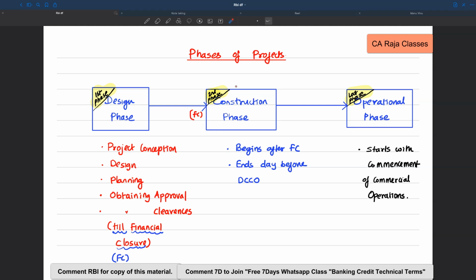It means on the date of commencement of commercial operations, things are going to roll on, and with that comes the last phase, which is the operational phase. So it starts with commencement of commercial operations. So let's have a basic idea of the phases.